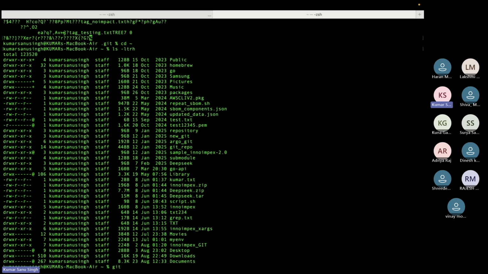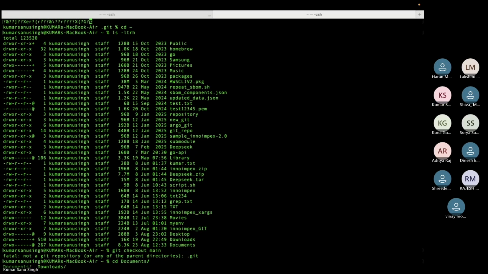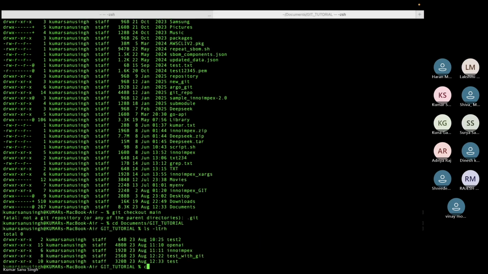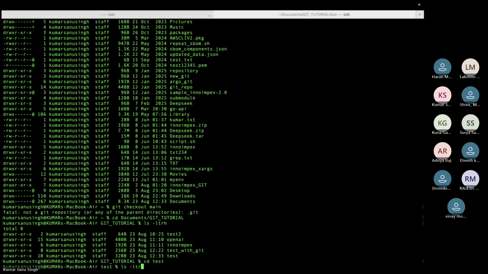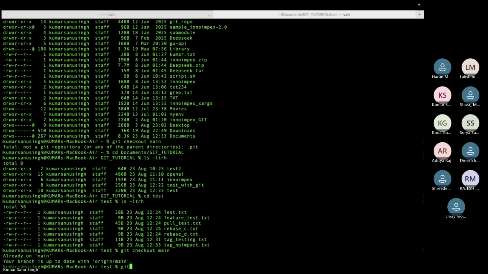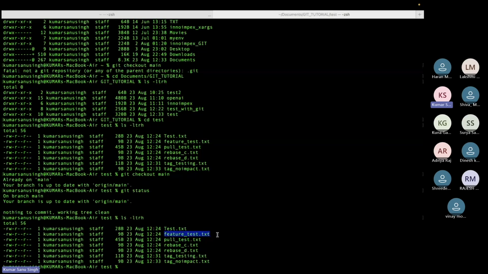So git checkout. Now we'll check out to main. Git checkout main. Oh, my bad. CD, where am I? Documents. CD test. Git checkout main. Git status, ls -ltrh. So I have a file called feature_test, right?